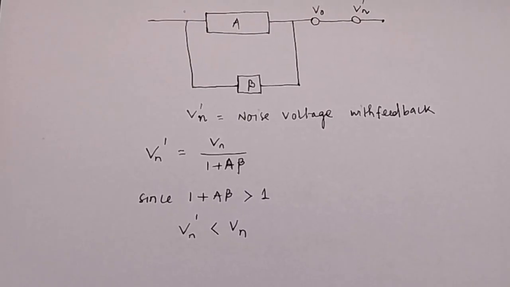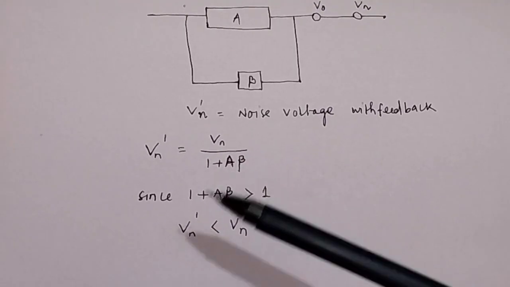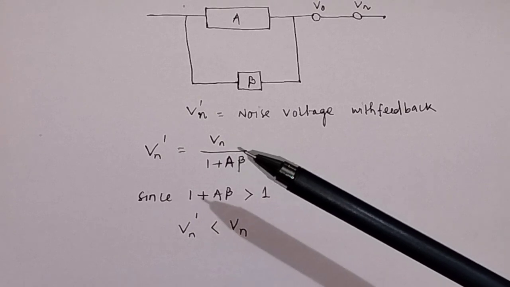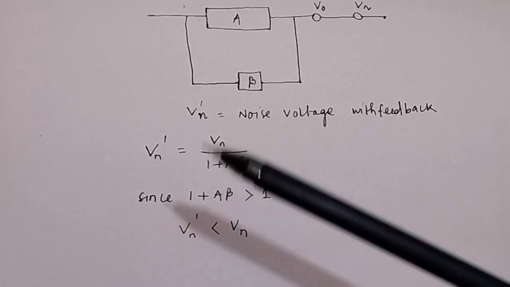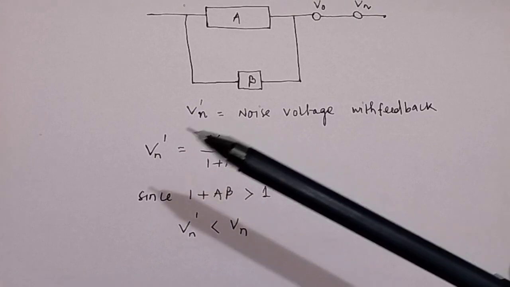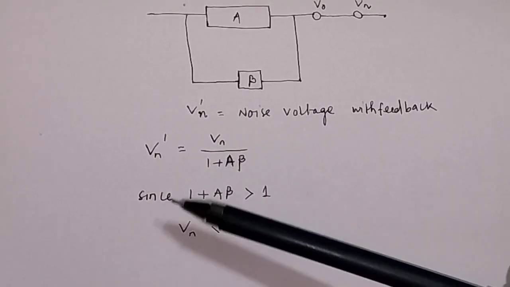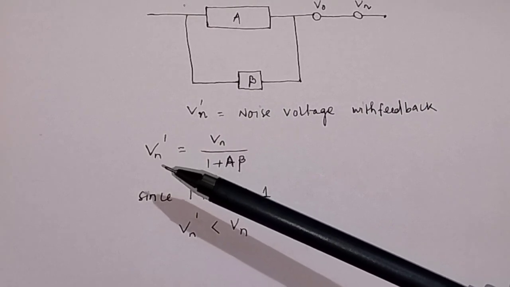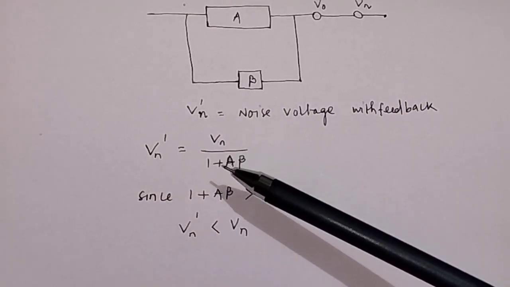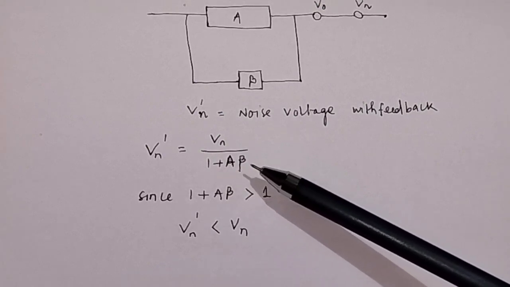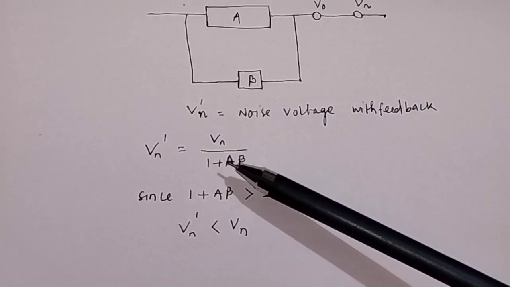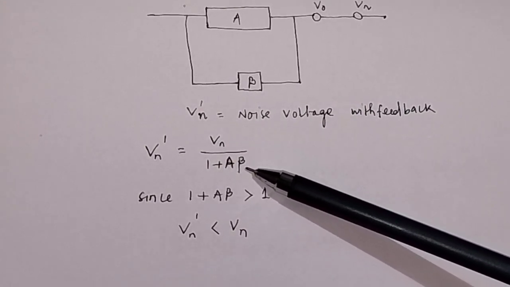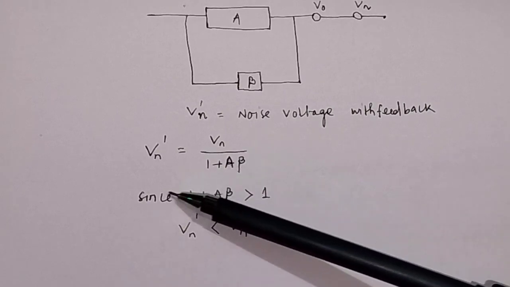In the previous video, we explained the relation between the voltage after feedback and voltage before feedback, or gain after feedback and gain before feedback. We have deduced this type of equation, and from this equation it is clear that the noise voltage with feedback Vn dash is equal to Vn divided by 1 plus A beta, where A is the amplification of the amplifier, and beta is the feedback fraction.